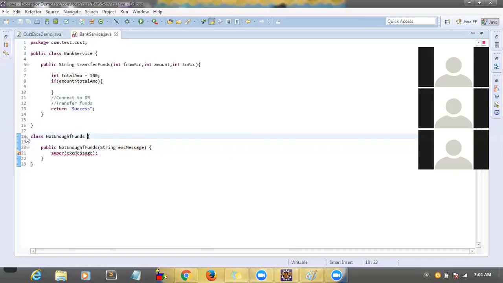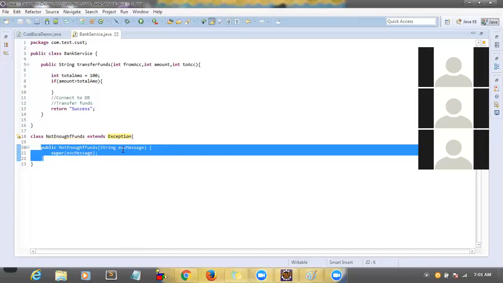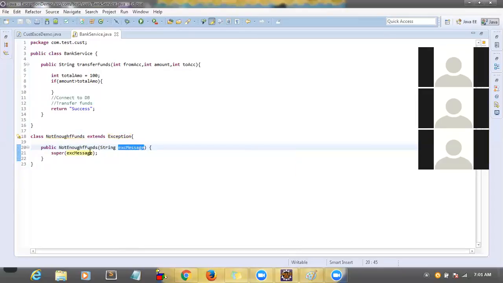So here, if you see, it's giving some error message. Why? Because super will try to call the superclass constructor which has a string argument. So here what you have to do is extend Exception. First, you have to write a constructor which has a string as an argument.